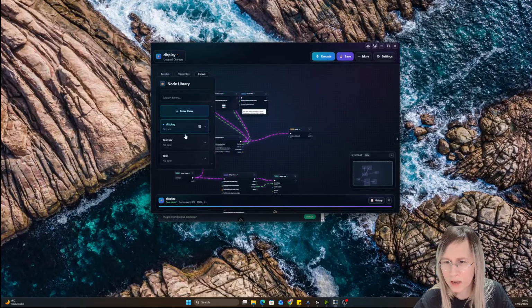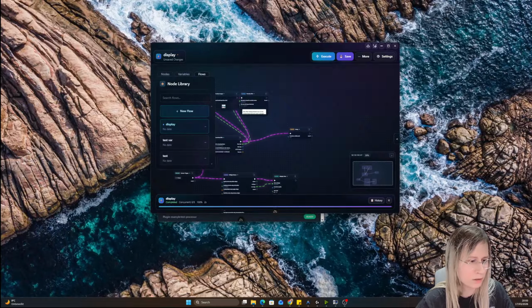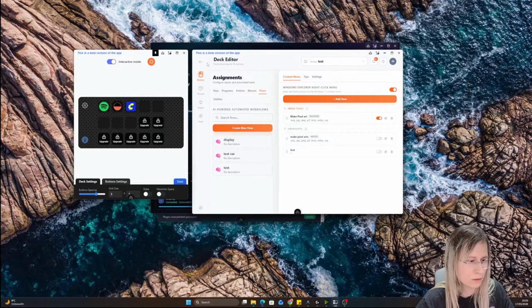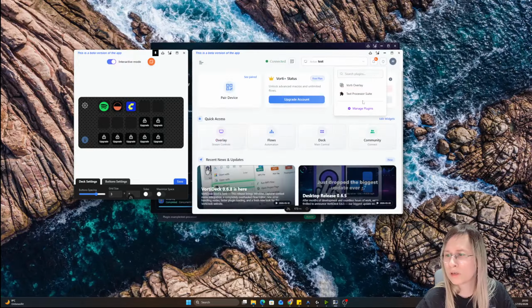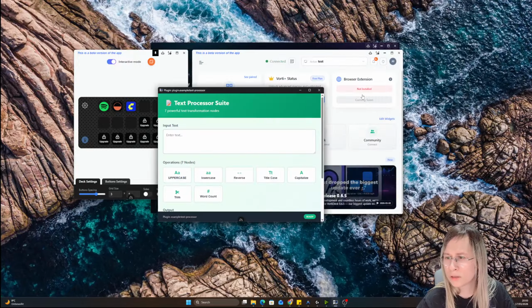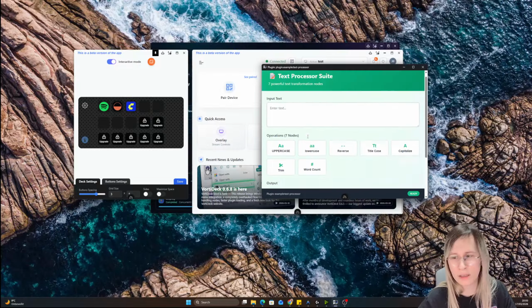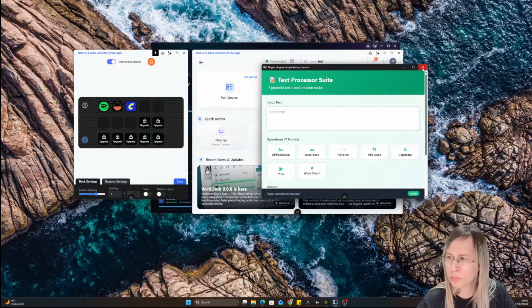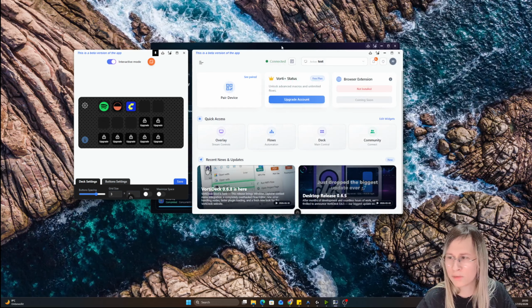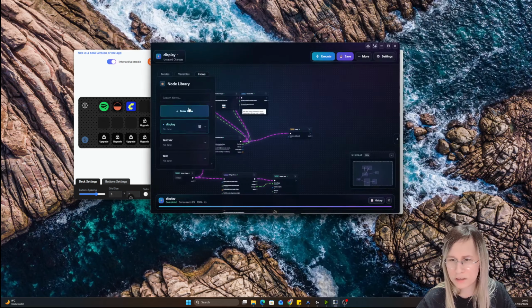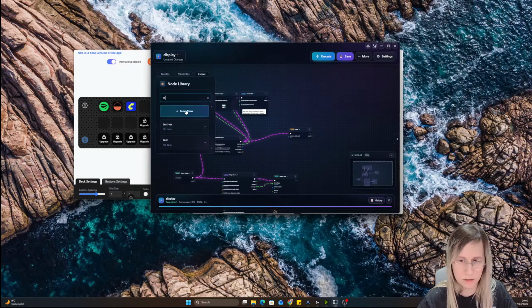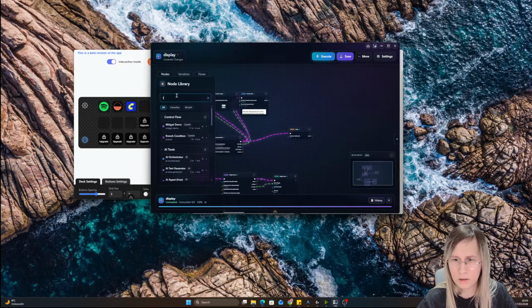It also has an AI agent, and there are plugins in my app. So let's say here are some plugins installed. This one is just an example plugin. It adds some text processor tools, and after installation I can see the nodes from here.